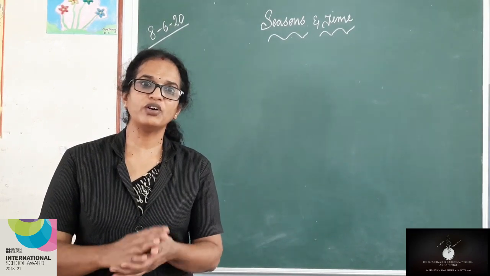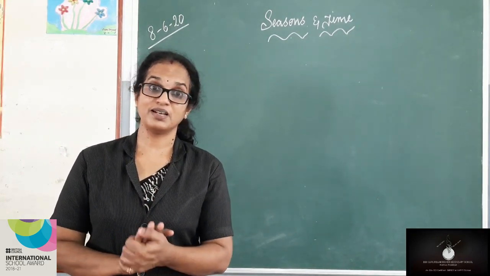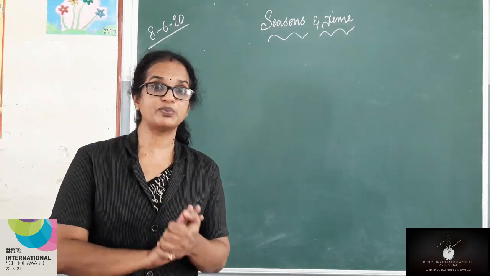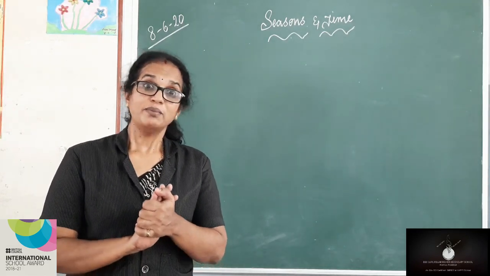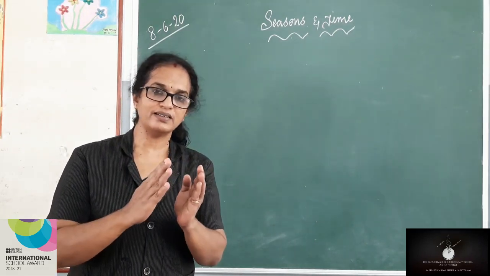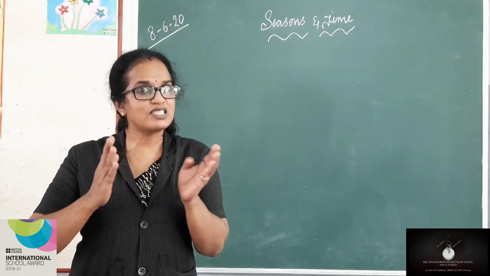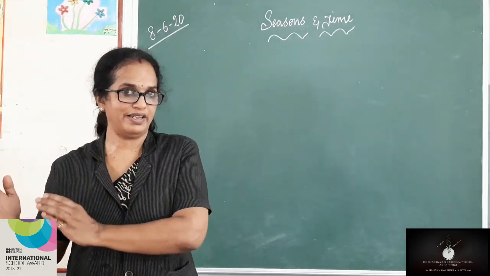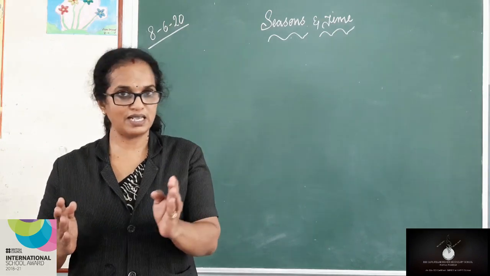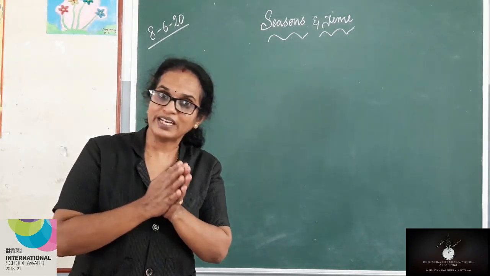So my dear children, I already discussed that four seasons are there: summer season, winter season, spring and autumn. In between summer and winter, we have spring and autumn. So the seasons occur in this way: spring, summer, autumn, winter. Did you get it, my dear children?